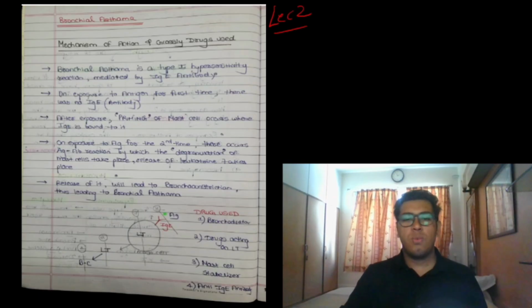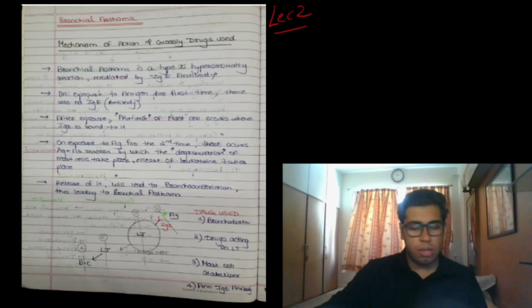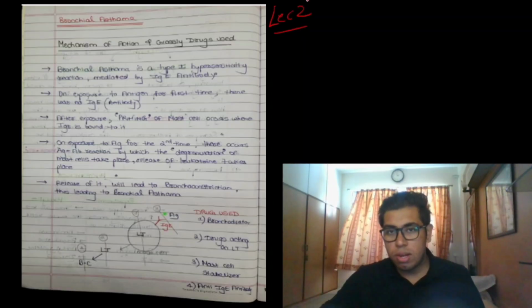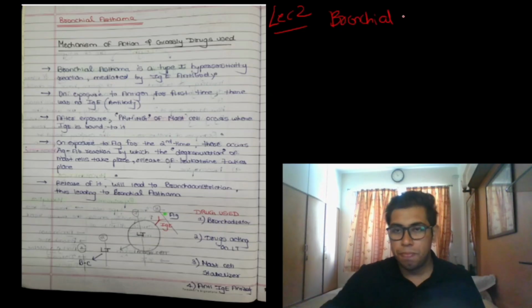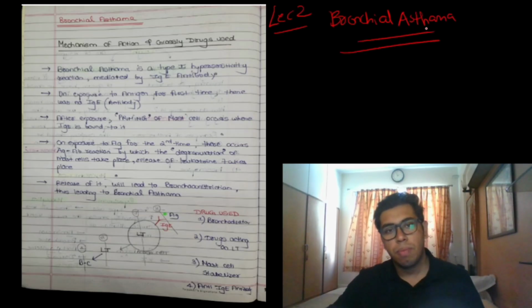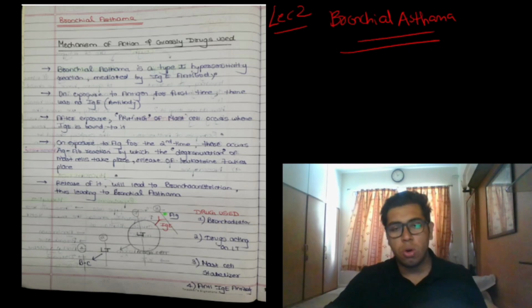That is what we are going to do in lecture 2. We are going to understand the basics. Very important lecture. Here we are going to study bronchial asthma. In bronchial asthma, what happens? There is difficulty in breathing. Why? Due to bronchoconstriction.